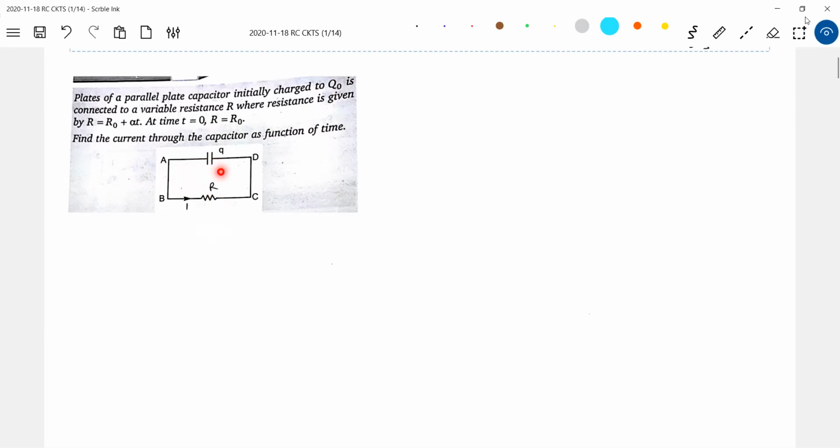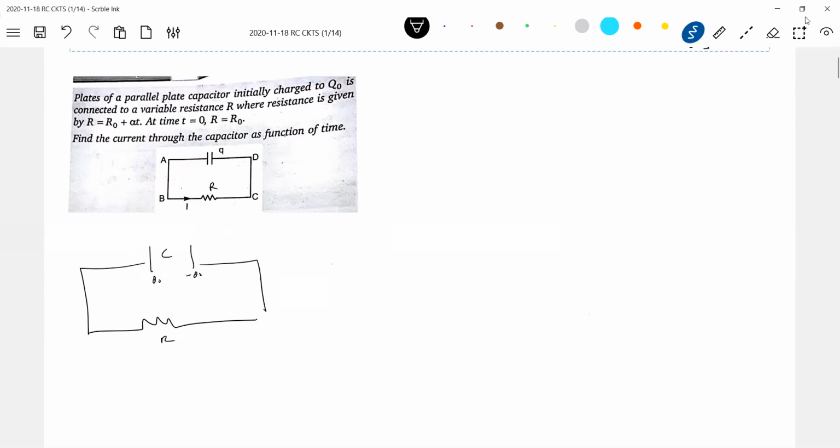So first we'll focus on the RC circuit. Initially there was a charge in the circuit, let it be Q naught. This resistance is varying with time. At any instant of time, let Q be the charge, R the resistance and I the current here.